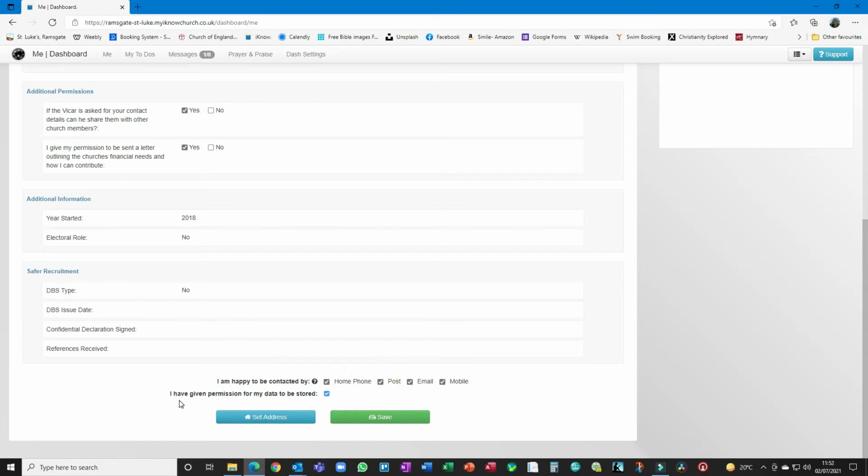And this, I give permission for my data to be stored. We've ticked that on the assumption you filled in the form in the past and signed it. Obviously, if you don't want your data to be stored, you can untick that, but then we probably have to remove you from the system, so please don't do that.